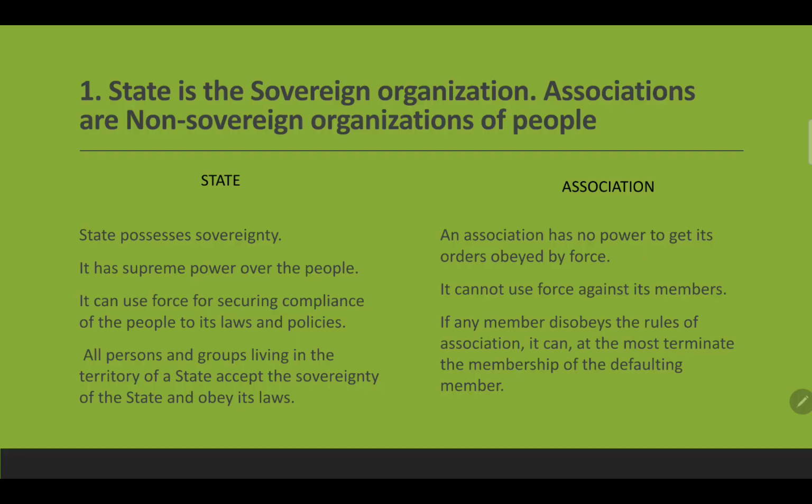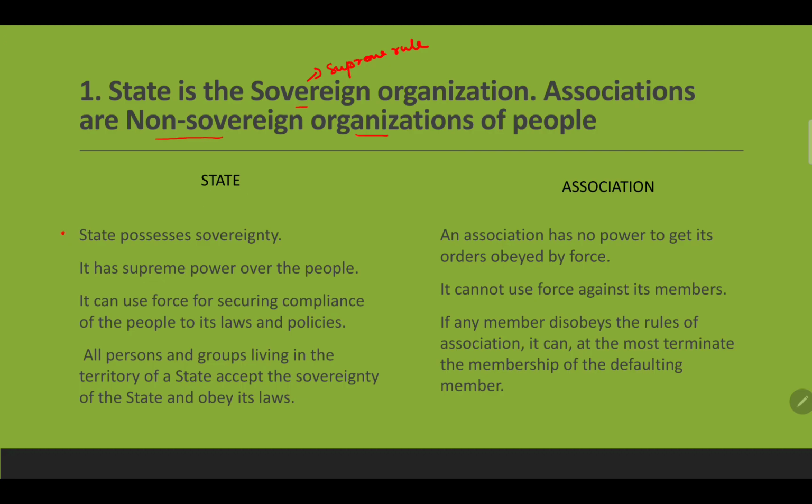It's very simple. In your book there are so many points. I have just pointed out 5 points that give a detailed account of the difference between the state and the association. Number 1, let's talk about the difference on what basis. Okay, state is a sovereign organization, but association is a non-sovereign organization. Sovereign means supreme rule. So the word itself says non-sovereign. Let's understand the basic difference between state and association.